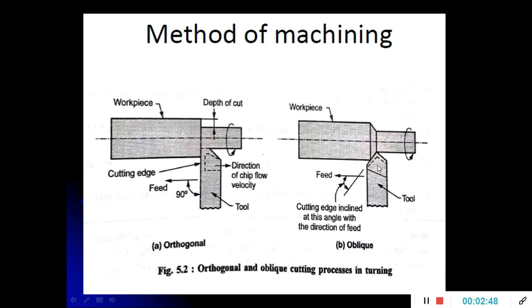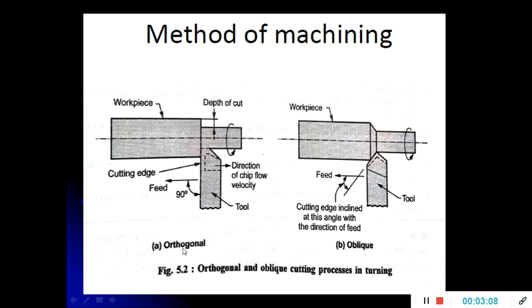Here the tool does not clear the width of the workpiece from both sides, and the chip thickness is not maximum during the metal cutting operation. So these are the two important methods of machining: orthogonal cutting and oblique cutting.